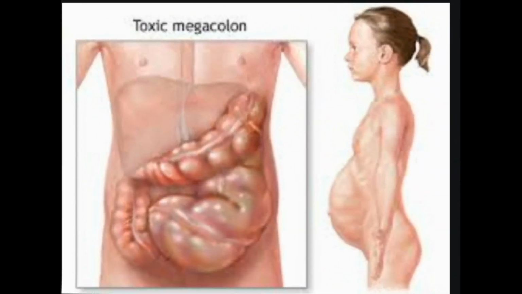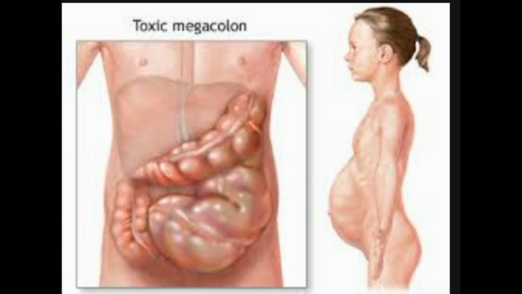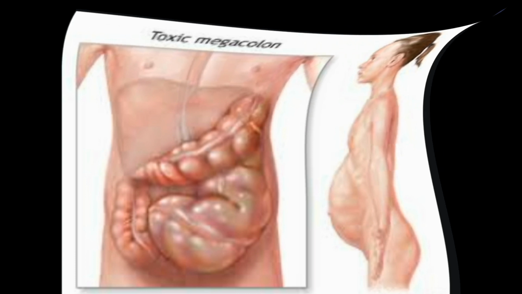Irritable bowel syndrome. Some people who have ulcerative colitis also have irritable bowel syndrome, IBS. It isn't as serious as ulcerative colitis. IBS causes belly pain along with diarrhea or constipation. Pregnancy and ulcerative colitis. Most women with ulcerative colitis can have a normal pregnancy and deliver a healthy baby. Symptoms may be worse during the first 3 months of pregnancy. Some medicines to treat the disease can be used during pregnancy.